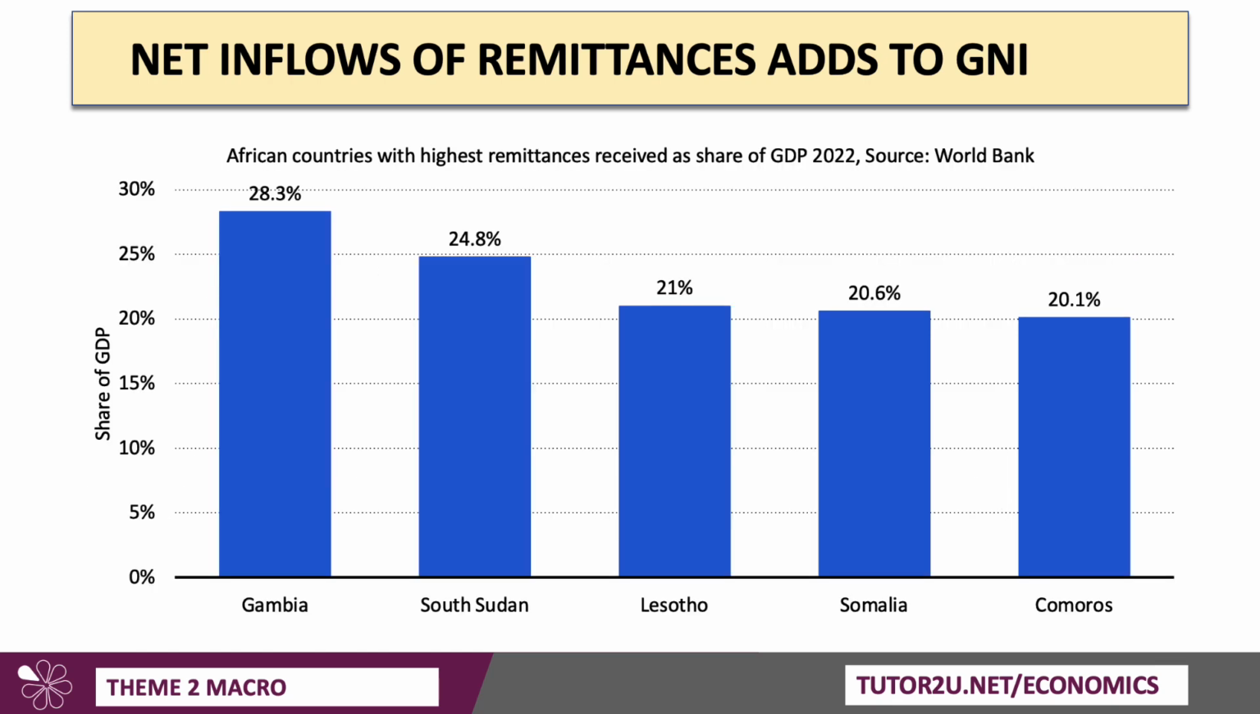And this is quite an interesting chart. This is the African countries in 2022 with the highest remittances received coming into their country as a share of GDP. Gambia, 28%, South Sudan, 25%. All of these countries had a value of remittances coming in of more than 1/5 of their national output. And those countries, typically, that helps improve their GNI.